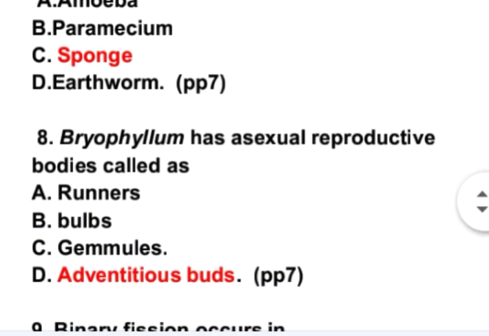Next is Bryophyllum has asexual reproductive bodies called as. Options are runners, bulbs, gemmules, and option D is adventitious buds. See, in Bryophyllum, adventitious buds are formed at the margins of the leaves. So therefore, the correct option will be D, adventitious buds.